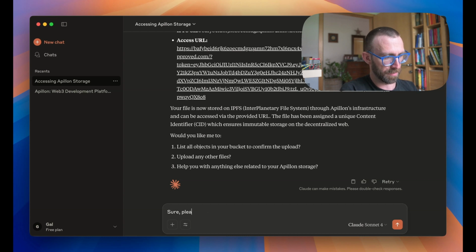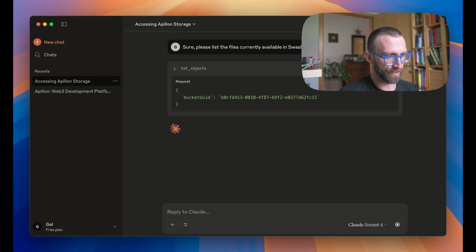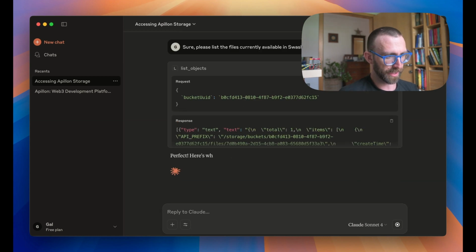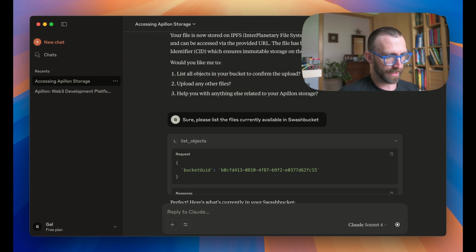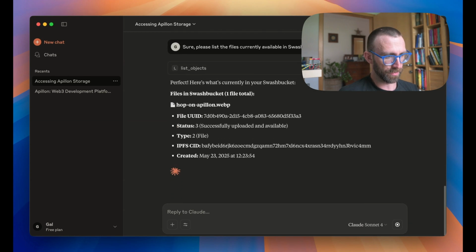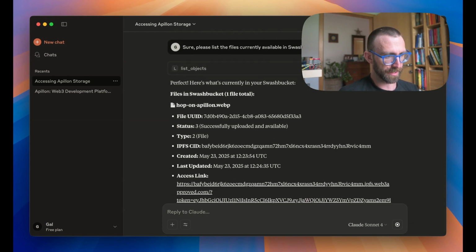Sure. Please list the files currently available in Swashbucket. Allow once. It's going to show me the bucket UUID and then also list the file that's there.